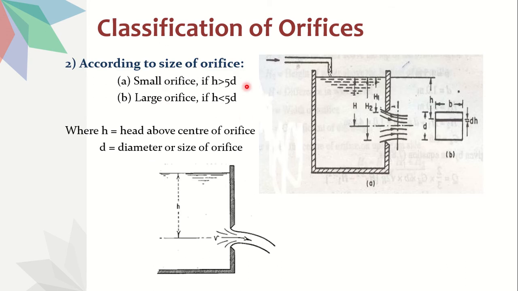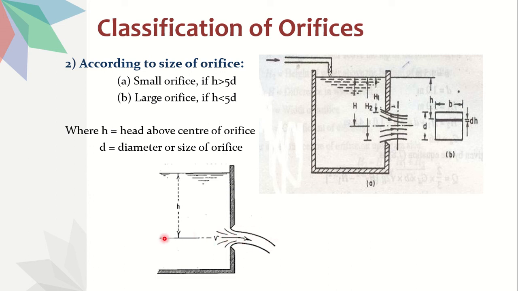Next, coming to size of the orifice. According to size of orifice, we have only 2 types, which is small orifice and large orifice. Small orifice means if your head over the center of the orifice is greater than 5 times the diameter of the orifice. I repeat, for example, say this is a tank, and here you have an orifice, an opening, so water can flow like this.